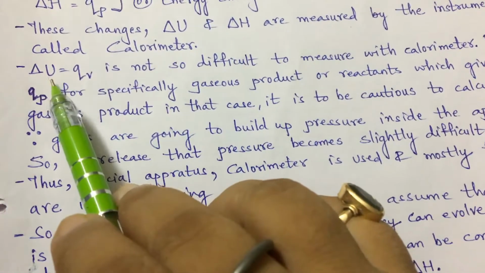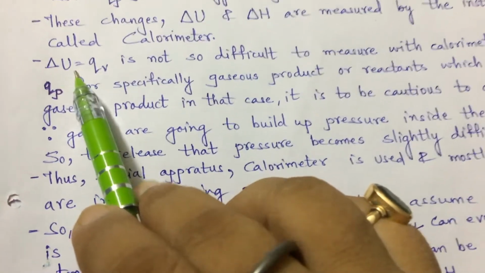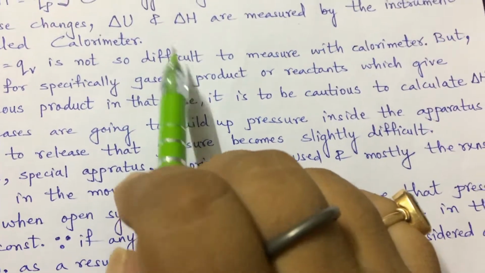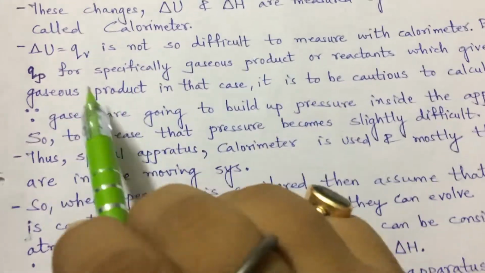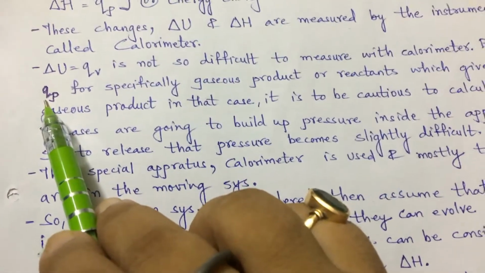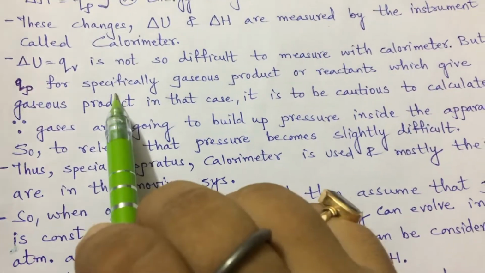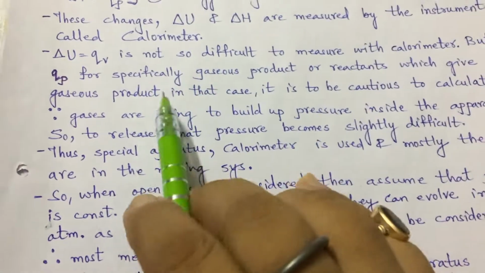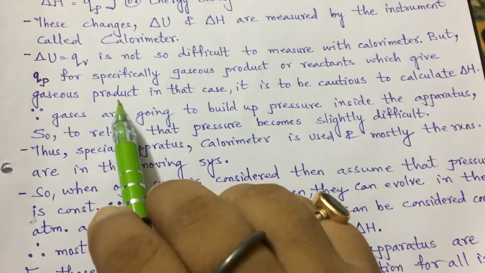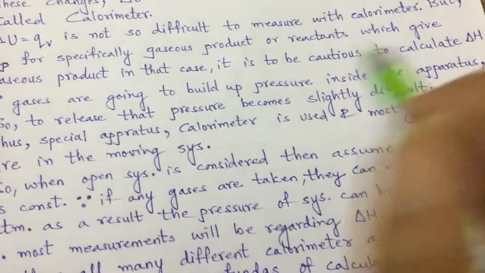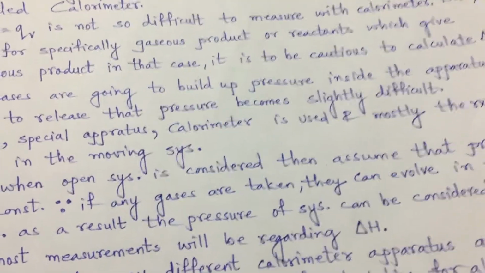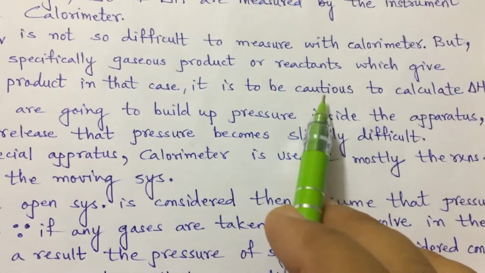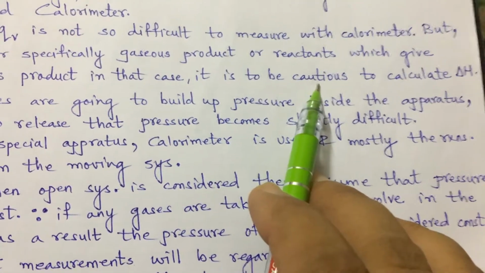So measurement of change in internal energy, or heat energy at constant volume, is not so difficult. But heat at constant pressure, specifically when reactants undergo the reaction and produce a gaseous product, needs a little caution to calculate delta H. Cautious means to be very alert, right?